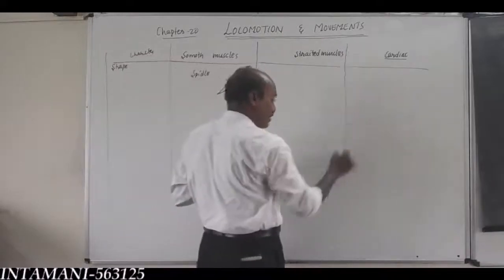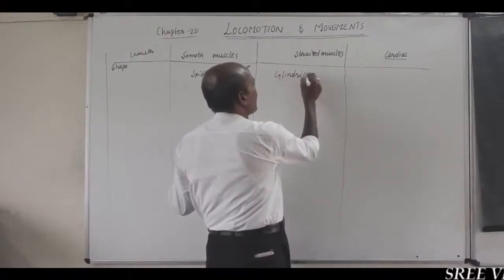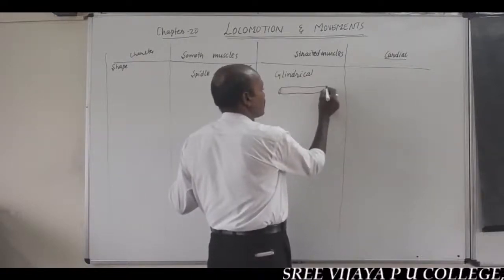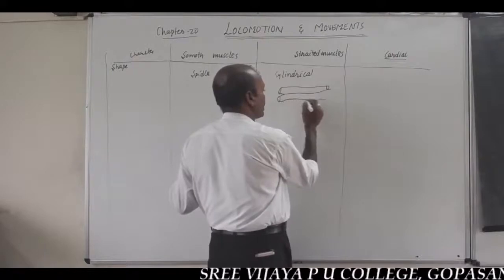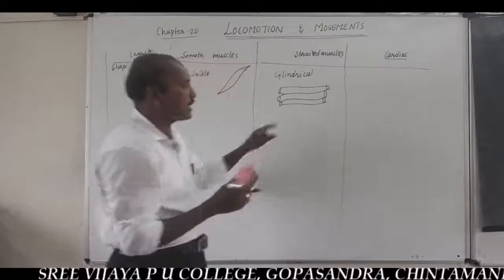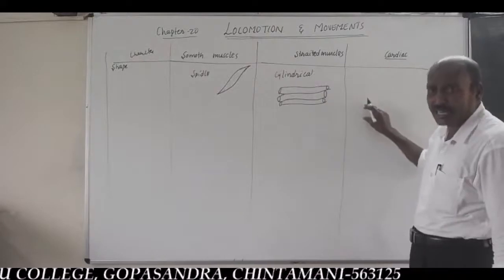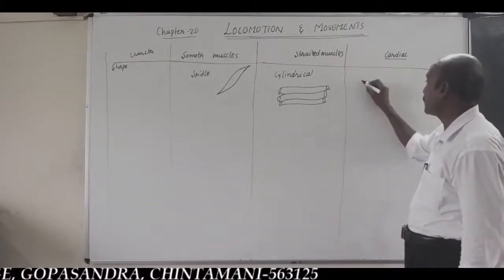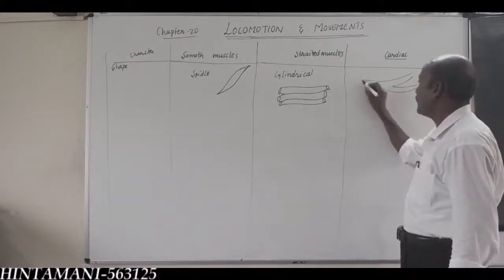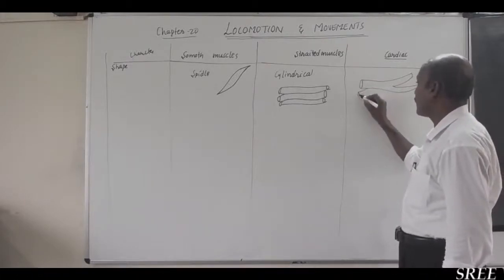Striated muscles are cylindrical in shape, in the form of tubes, like this. Cardiac muscles also show the cylindrical shape, but branched. Very important. Cardiac muscles are cylindrical muscles, but they are branched.